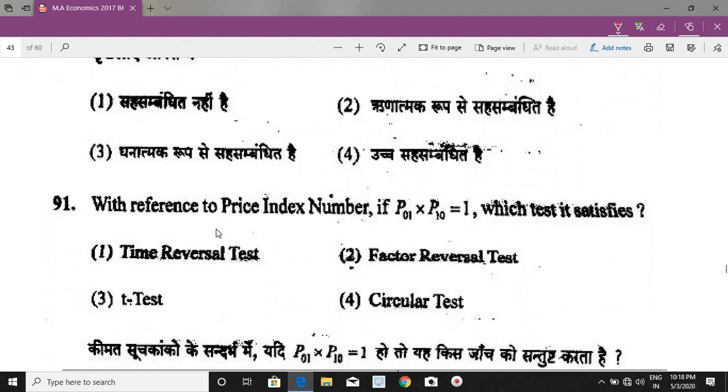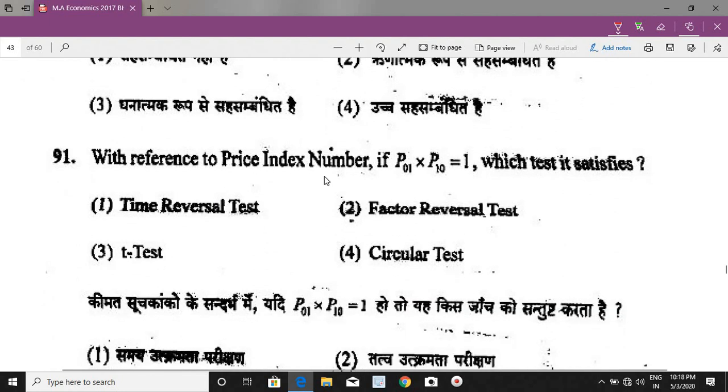Now the next question. With reference to price index number, if P01 into P10 equal to 1, which test it satisfies? This is a question of index number, and we know that Irving Fisher has given the ideal index number. This ideal index number satisfies both time reversal test and factor reversal test.